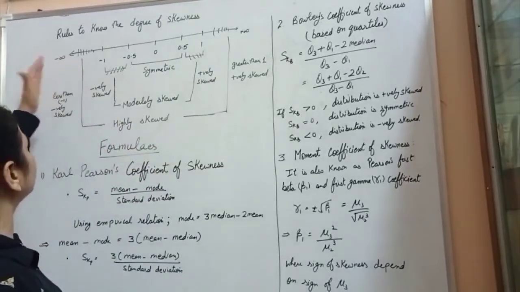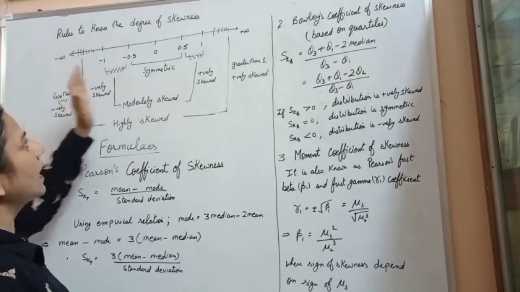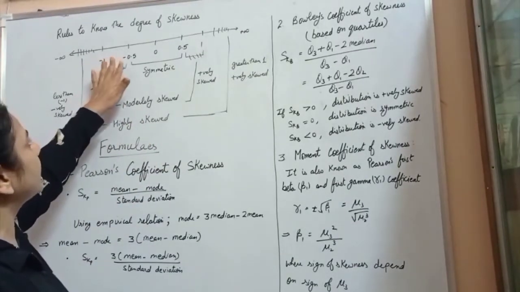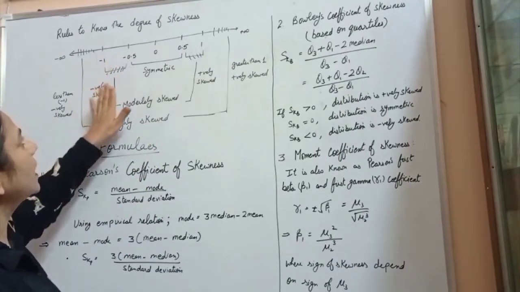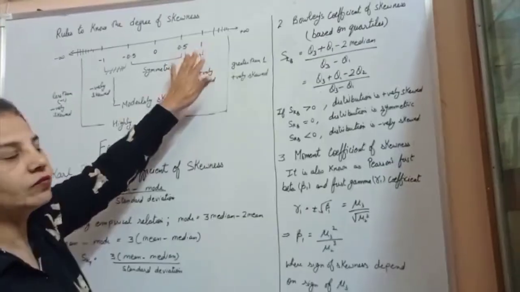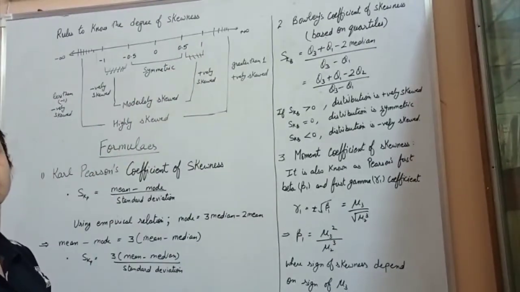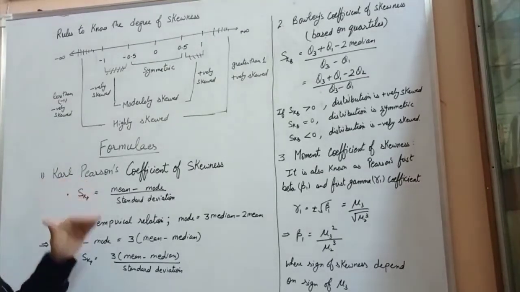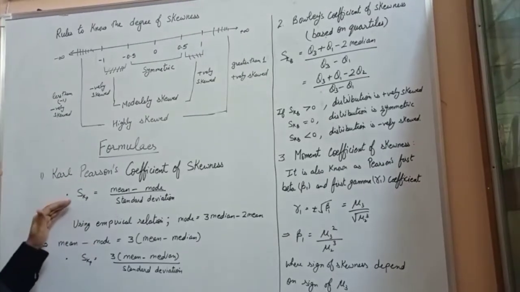The range of skewness beyond less than minus 1 and greater than 1 is highly skewed, whereas when it lies between minus 0.5 to minus 1 and 0.5 to 1, it is moderately skewed. Proceeding to the formulas of skewness, we have Karl Pearson's coefficient of skewness.